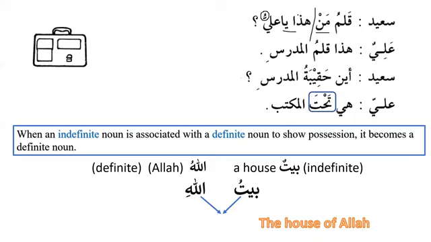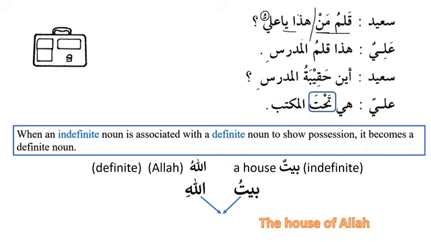So we cannot put kasra over here because this is mabniyun ala sukun, as we say, that this is always fixed, and the ending is fixed with the sukun. It is always sakin. So now we will say that man is majroor, but the ending we cannot see. The ending is hidden. Qalamu man hadha ya aliyu. So qalamu man is, as we can see, the idafa construction. I told you that idafa construction can be mubtada, and it can also be khabar, the predicate.